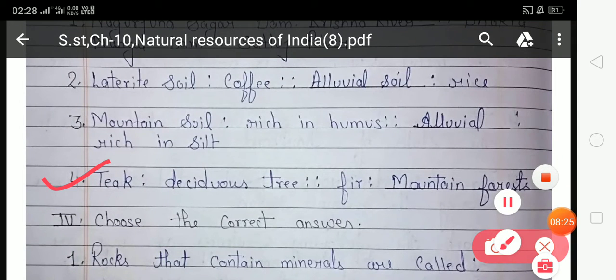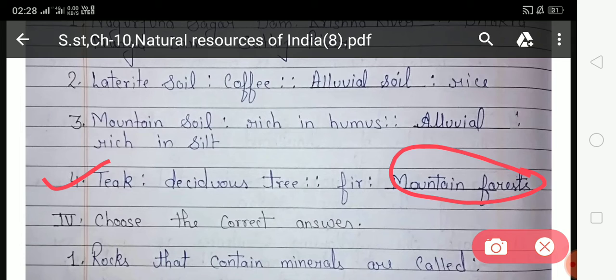Teak, deciduous tree, fir, dash. So student, teak is a deciduous tree, then fir is found in which forest? Fir is found in mountain forest. So you have to write mountain forest in this given space, and here mountain forest is already written.